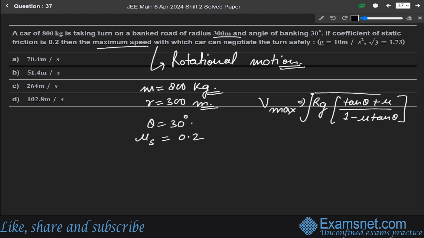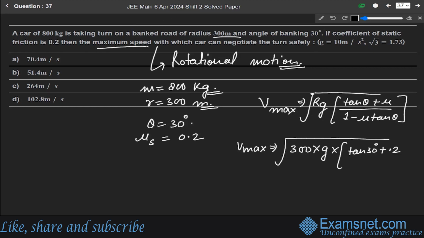So V max will be the square root of R, which is 300 meter, into g into tan 30 degree plus mu, which is 0.2, over 1 minus 0.2 into tan 30 degree.